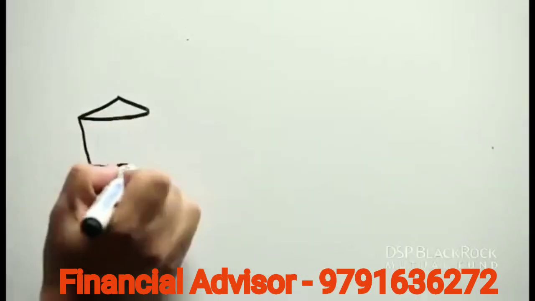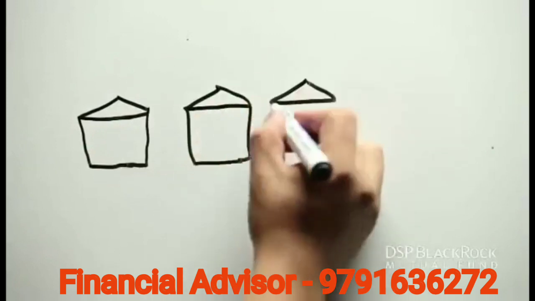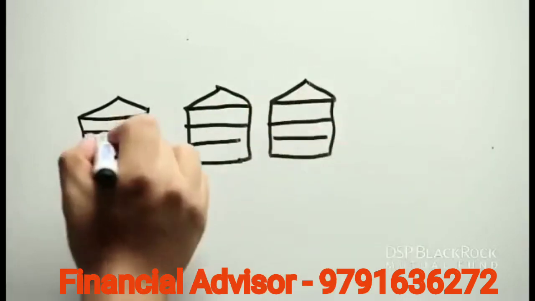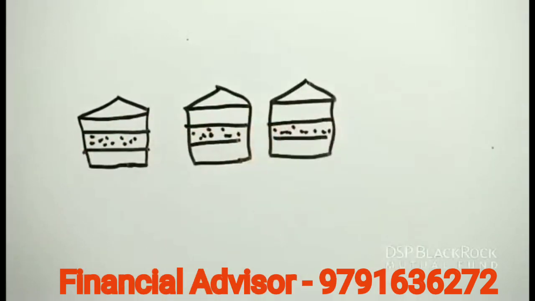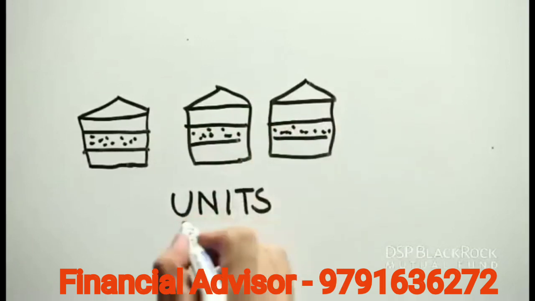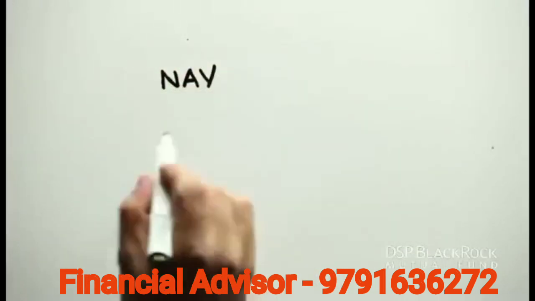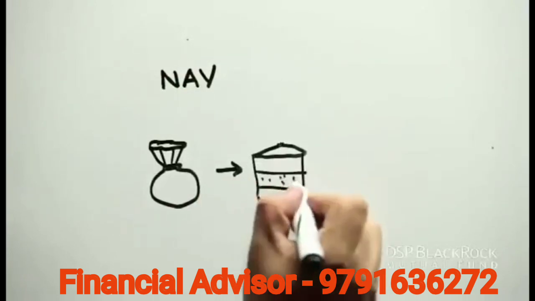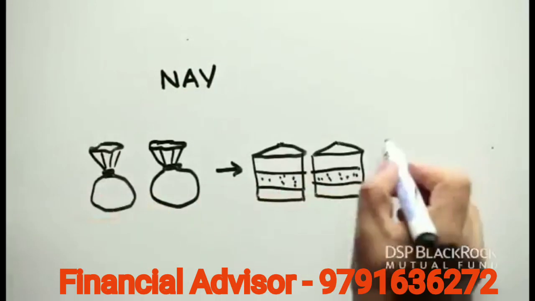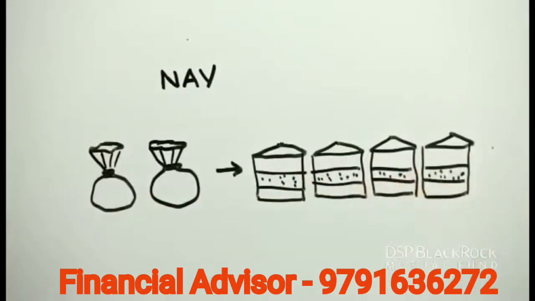Let's go back to the baker and the cake. To make the cake affordable, the baker cuts the cake into many pieces and sells it by the piece. Each piece comes at a price. In accordance with the amount you pay, a proportionate amount of the cake is then owned by you.